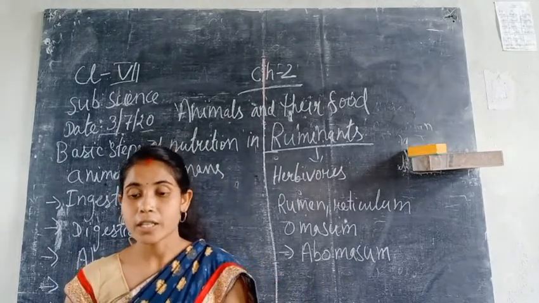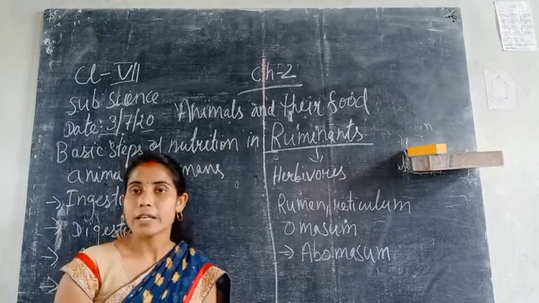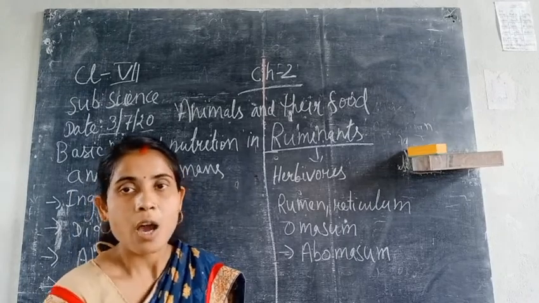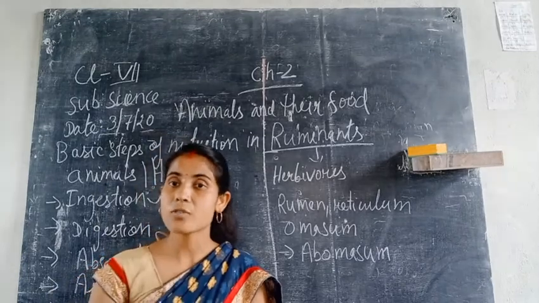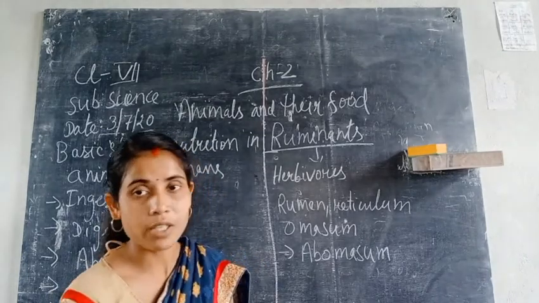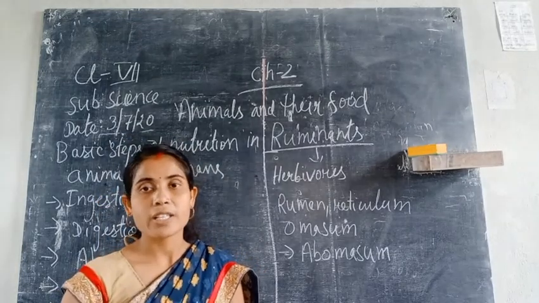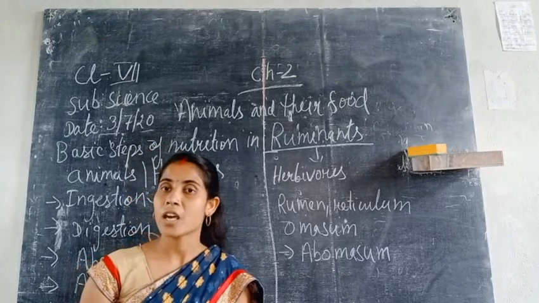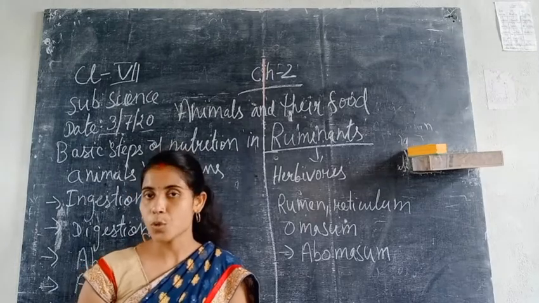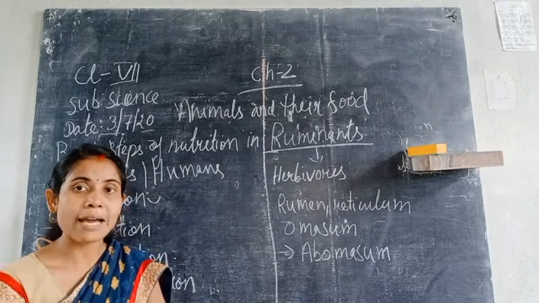When we talk about ruminants, they eat grass particles, which are very rich in cellulose. Cellulose cannot be easily broken down or digested. For that reason, ruminants chew the food materials again. They bring the food back into their mouth, chew it again for a very long period of time, and then swallow it.